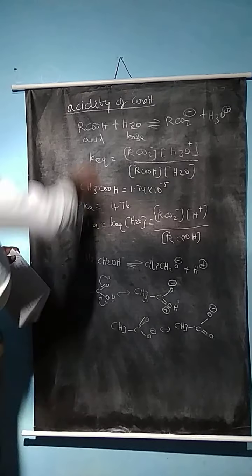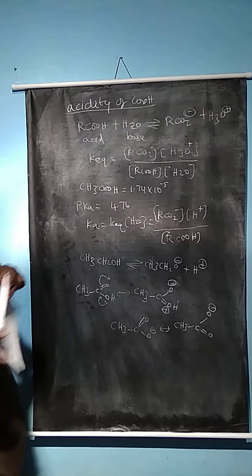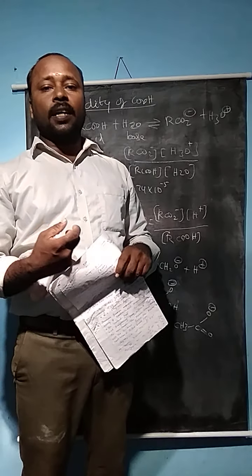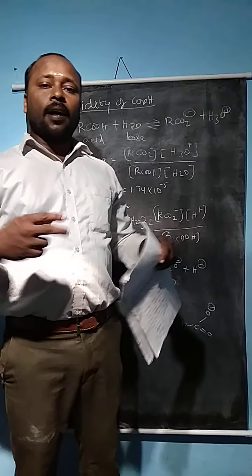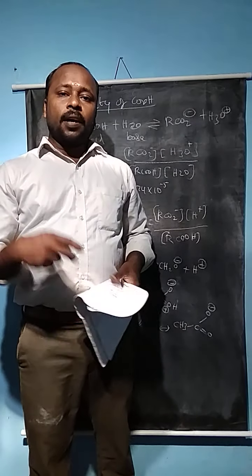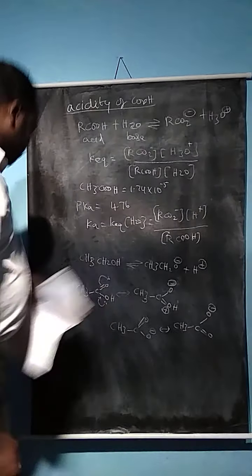This is the overall nature of the acidity of carboxylic acids. Now we can look at the effect of substituents on the acidity of acids, electron withdrawing groups or electron donating groups. We can compare the pKa and Ka values of electron withdrawing and electron donating substituents.